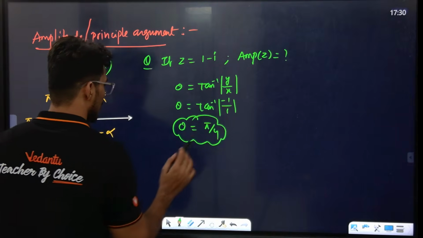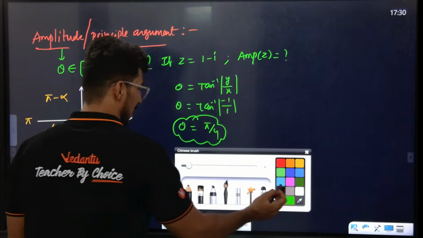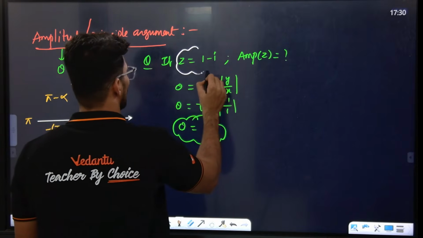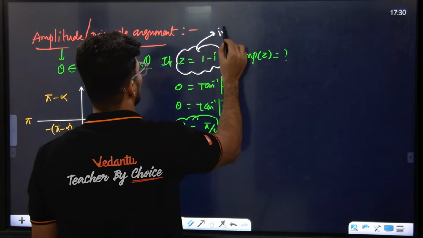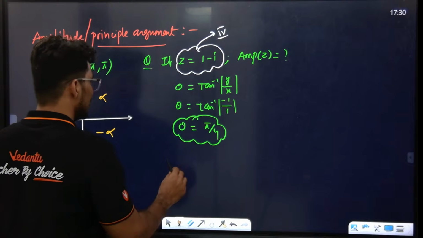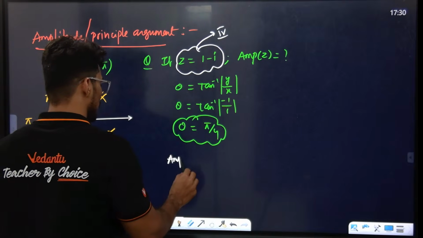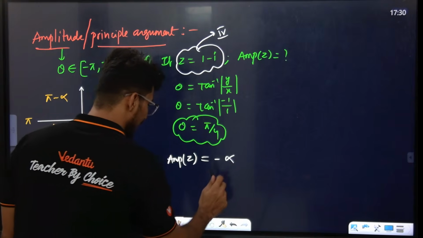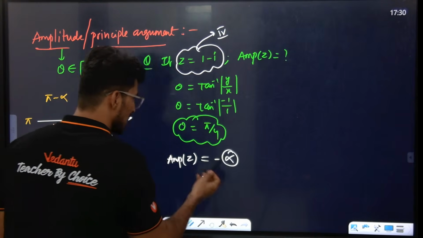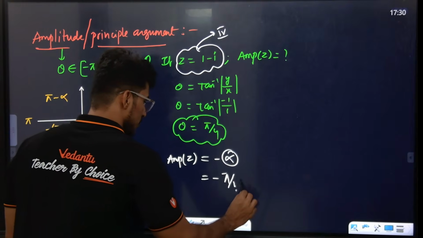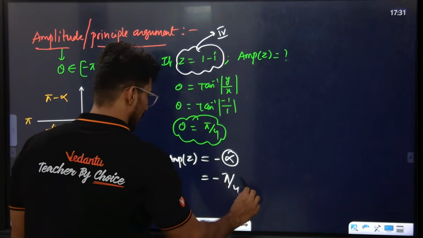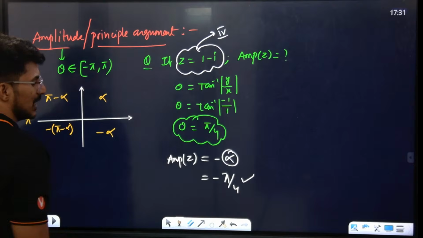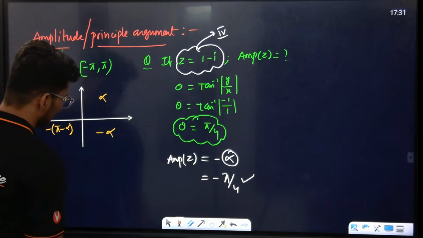Pi by 4. But since it lies in the fourth quadrant, the amplitude of z is minus of the angle. How much is the angle? Minus pi by 4. This is the answer. Okay, wow. Minus the angle. What angle did we get? Sir, you can take alpha also, no problem.